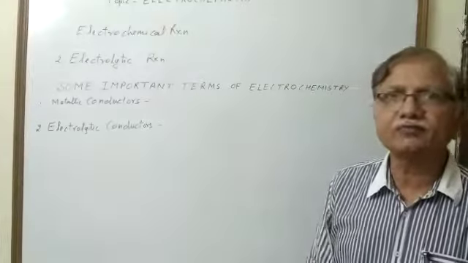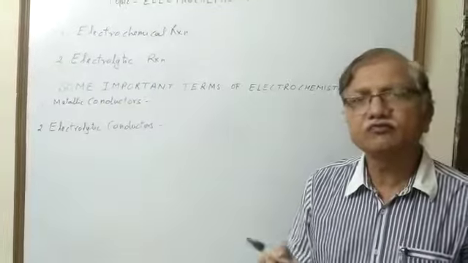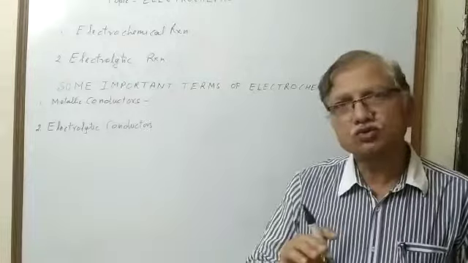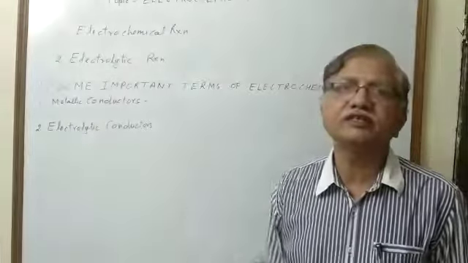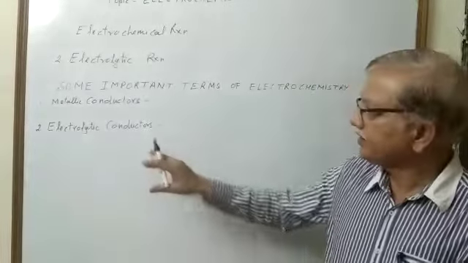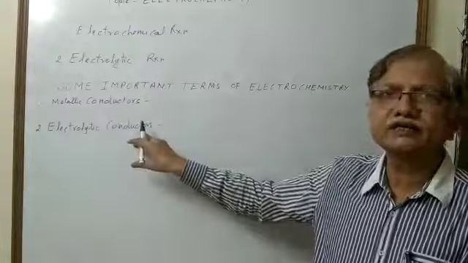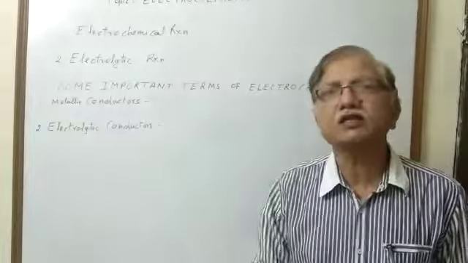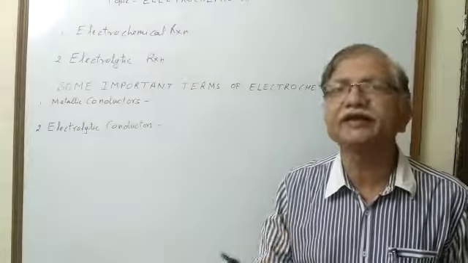Electrolytic conductors are the conductors which conduct electricity through the dissolved state or through the molten state. In electrolytic conductors, generally they are chemical substances which are ionic in nature.